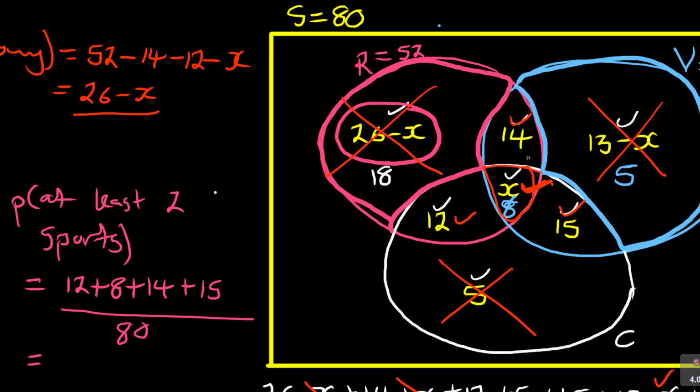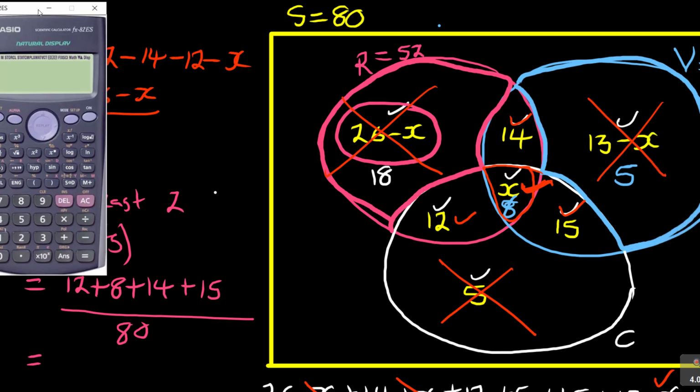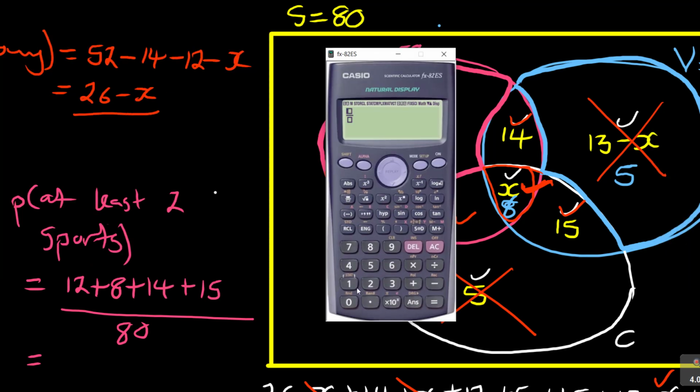So we're saying 12 plus 14 plus 15 plus the center, which is 8. So if I can do that and see what it gives me, it is 12 plus 8 plus 14, because this is now probability, plus 15. Now I divide, you have to divide by S, which is your sample space, and then I'm getting 49 over 80.